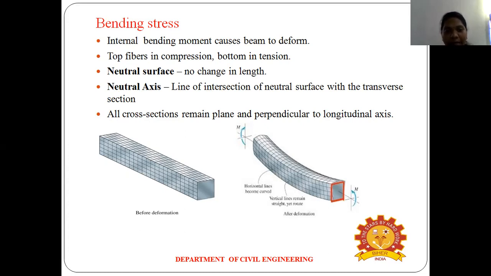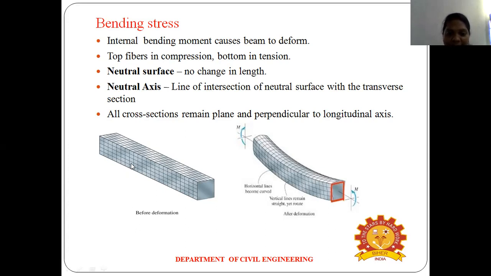The third one, the neutral axis, is the line of intersection of the neutral surface with the transverse section. Here, from the x-axis you can see that after deformation, the line of intersection is the x and y-axis line, the intersection of the neutral surface with the transverse section. The transverse section means the change in the section. Finally, all cross sections remain plane and perpendicular to the longitudinal axis, and that is called bending stress.